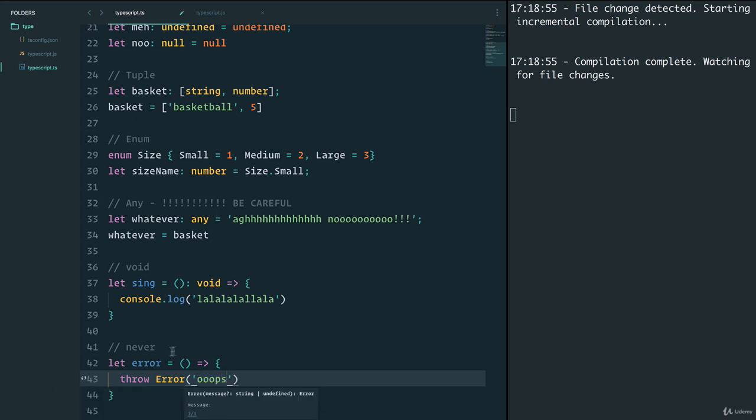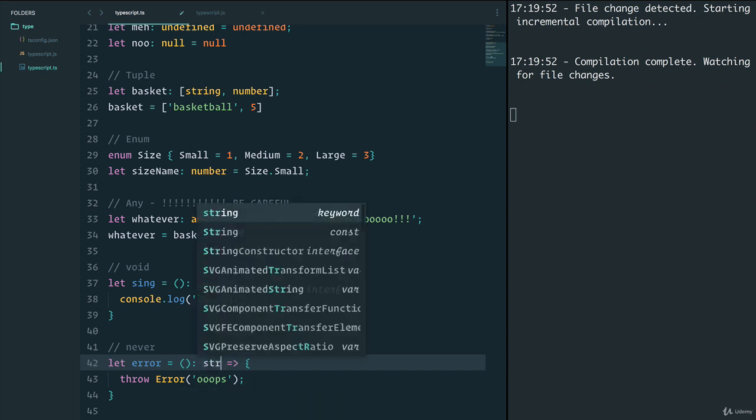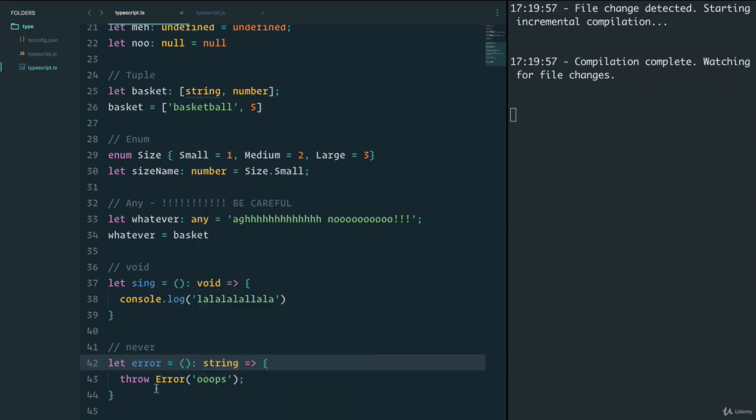If I save this, nothing's happening, but if I give it a type of never, there you go, it passes. So it recognizes the type of never. If I do void, it still works because we're not returning anything. But if I do something like string, it's working as well.